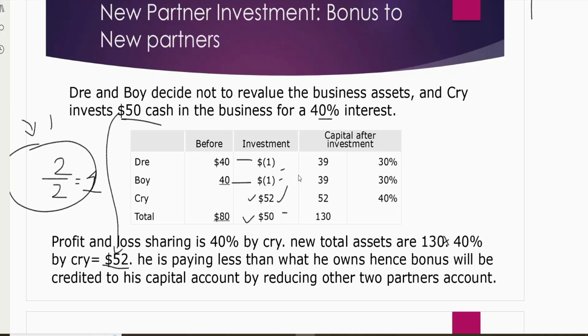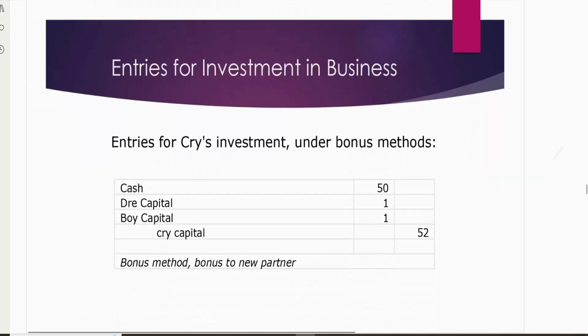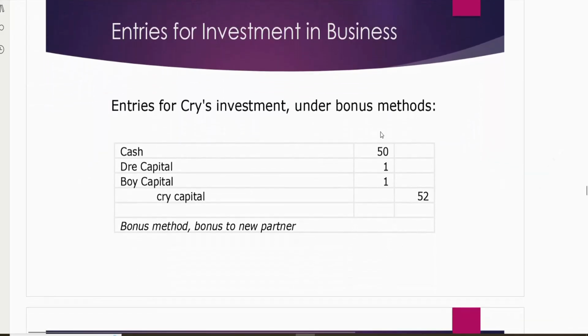And after this investment, these are the new capital balances, which is equal to 130, our total assets. Let's check the journal entry for this case. Cry is getting a capital of 52. Here we will credit it. He's bringing cash, so cash will get debit. And Ree and Boy need to give a bonus to the new partner, so their capital balances will decrease by 1.